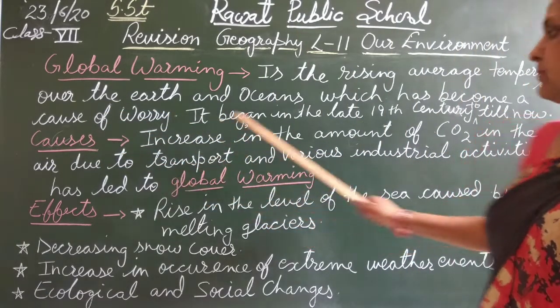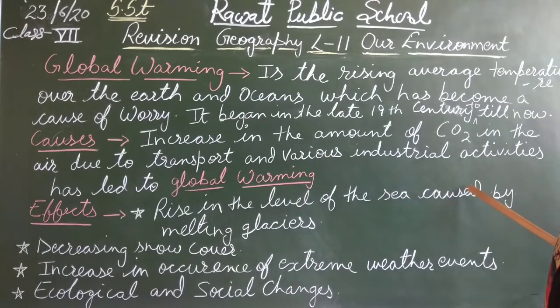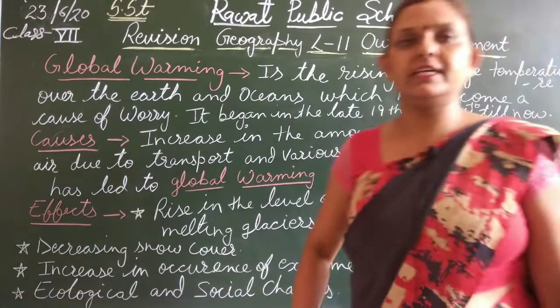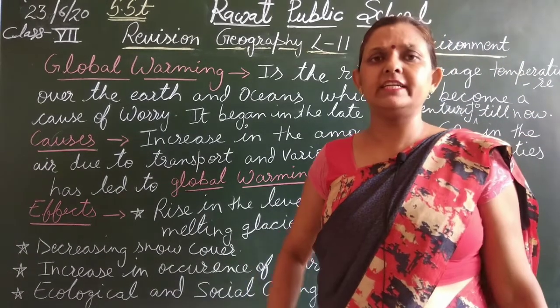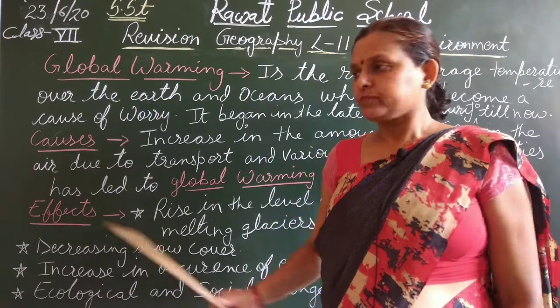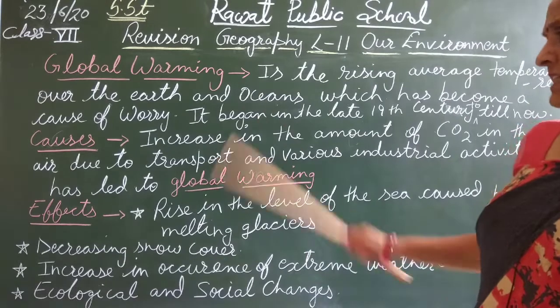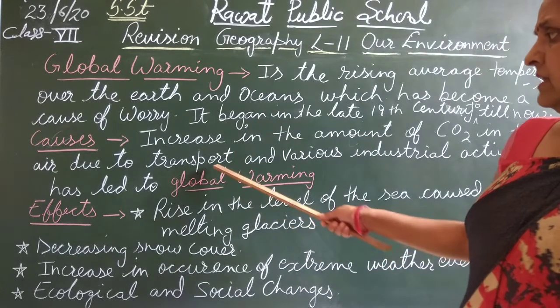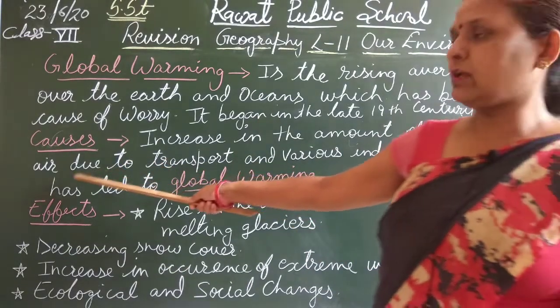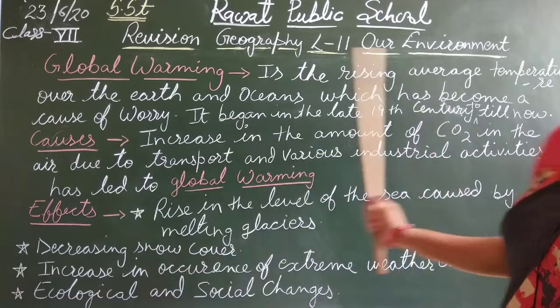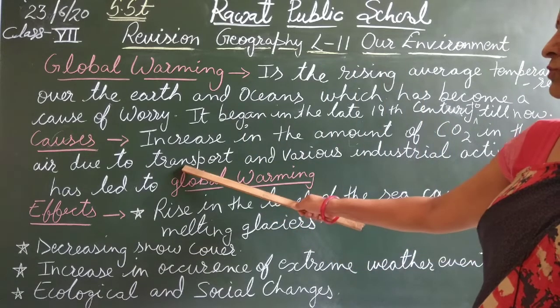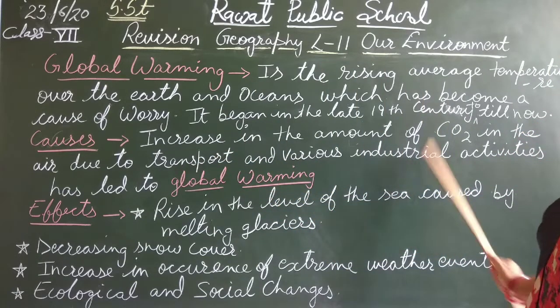Due to transport and various industrial activities. As human beings, to fulfill our needs, we are taking nature lightly by increasing the level of CO2 in the air.